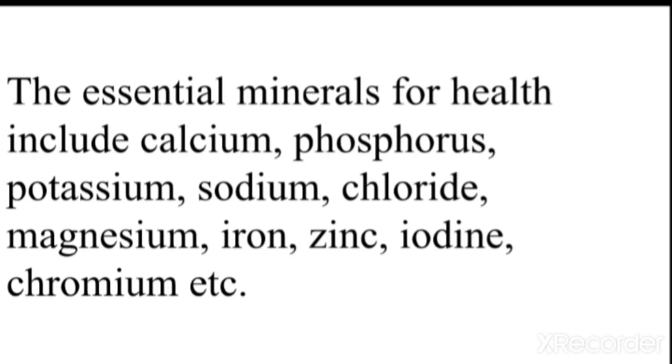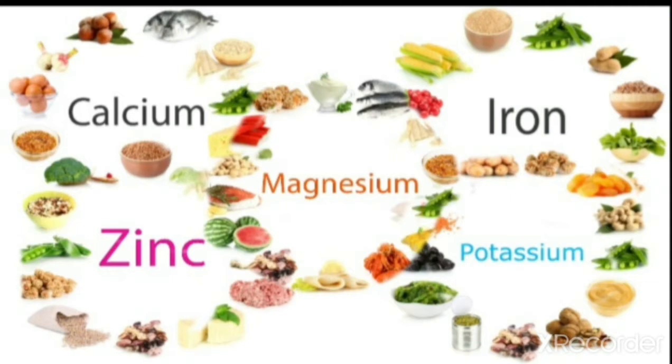Let us have an image which represents the minerals. Yes, here you can see the images of the different minerals. The first is calcium. You can see broccoli, eggs, and apart from that you can also see fish. With regard to zinc, green peas, watermelon, meat, milk and its products are there. With regard to magnesium, you can again see milk. Then next comes iron. Different kinds of corn are present, and the last is potassium. Nuts are also present.